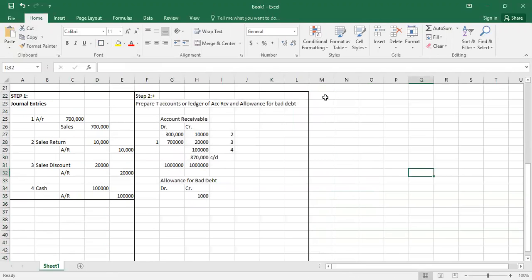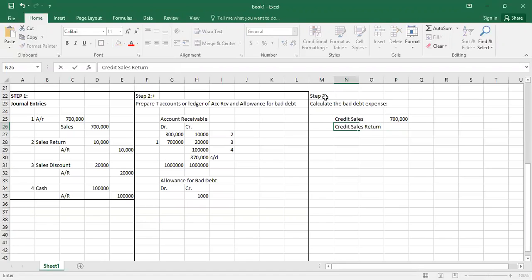Now we have to move toward step 3. Now what is step 3? Under step 3, we have to calculate the bad debt expense under the credit sales method. Under the credit sales method, you have to write down first the credit sales, that is rupees 7 lakh. You have to subtract credit sales return, that is rupees 10,000.